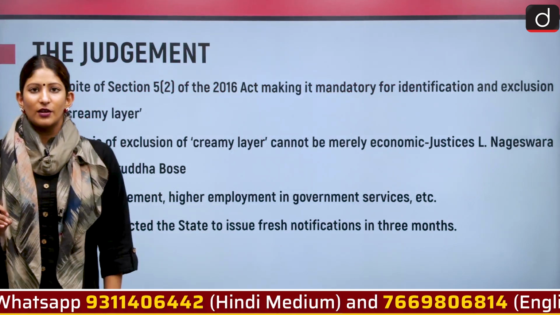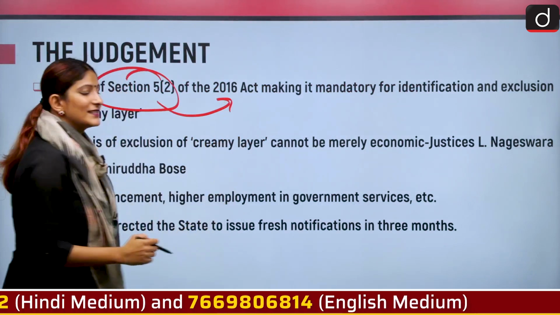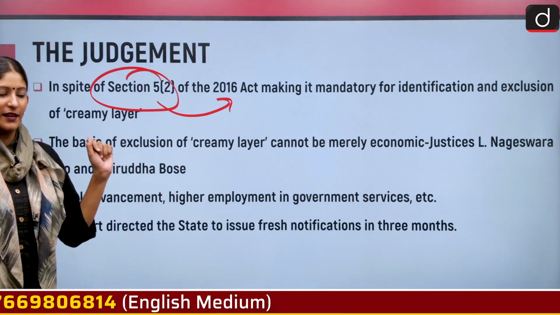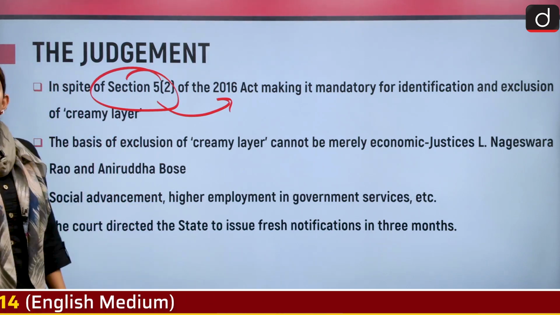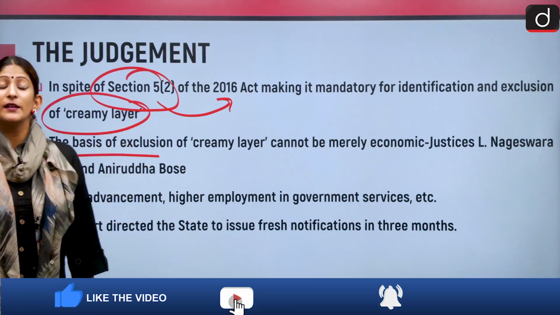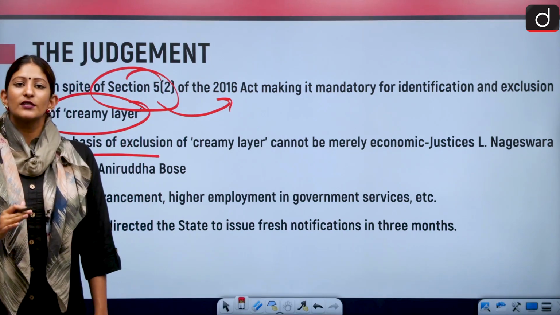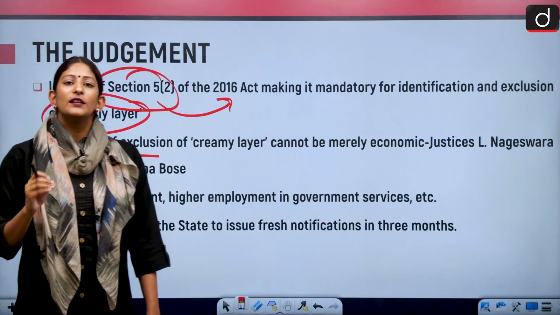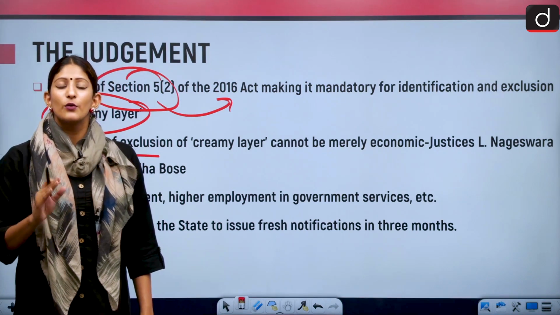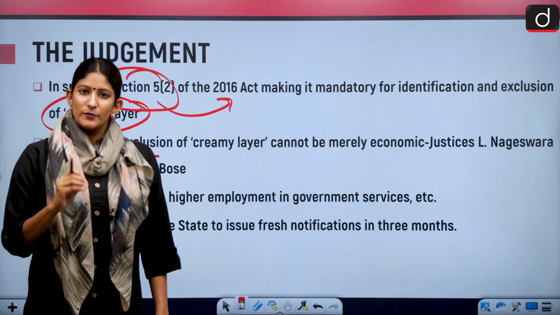So the judgment right now has said that, in spite of Section 5, Clause 2 of the Haryana Backward Classes Act of 2016, which makes it mandatory to identify and exclude the creamy layer, the basis of exclusion of the creamy layer cannot be solely income. According to the notification of 2016 and 18, the benefits of reservation were going to persons with an income of less than 3 lakh per annum, though it should be 8 lakh per annum.